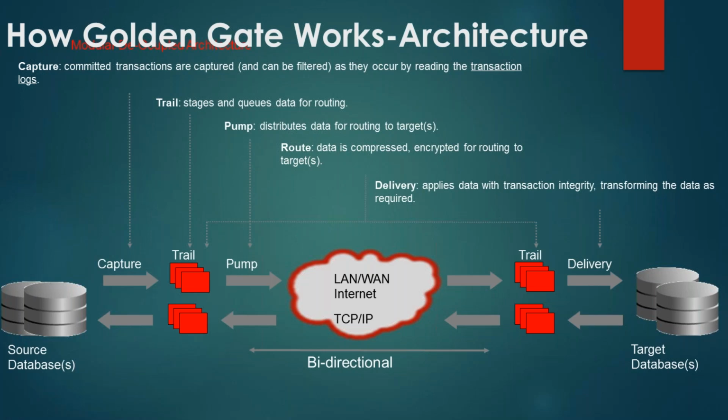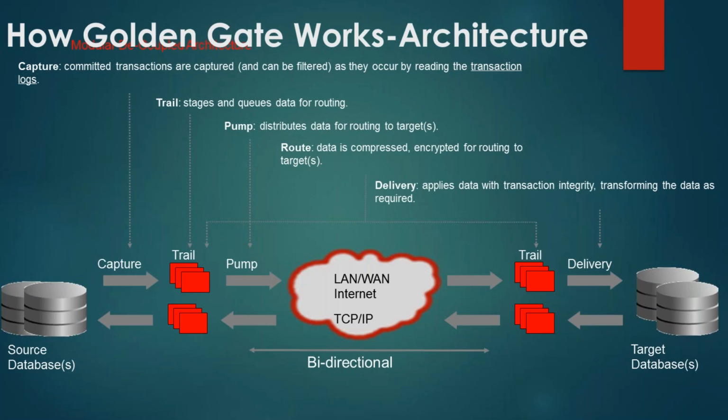Each Golden Gate installation will have one and only one manager. I repeat, each Golden Gate installation will have one and only one manager process in classic architecture. The manager process, as the name suggests, manages the Golden Gate environment. It manages all the resources.